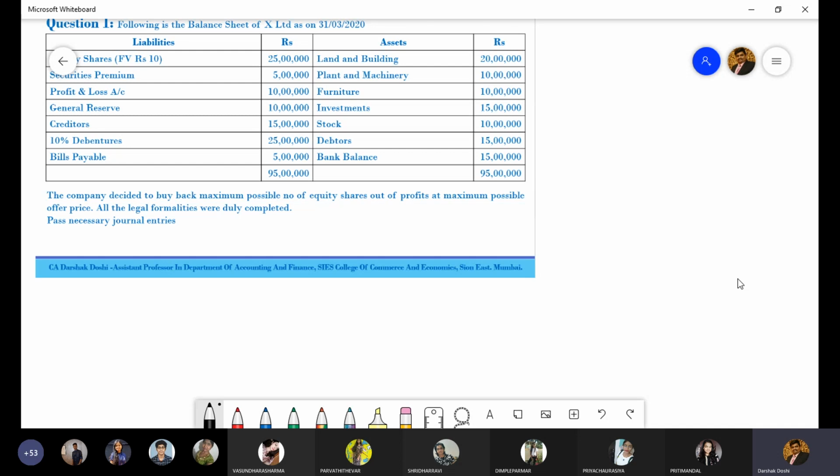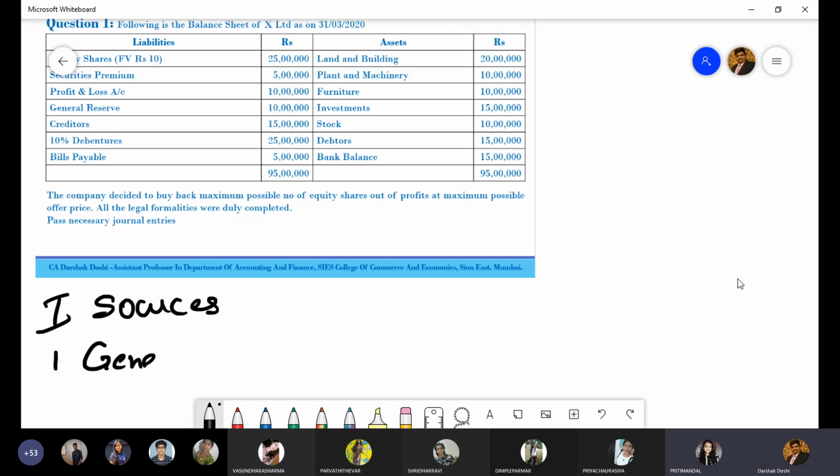So what will be the first point? Number one, sources. Correct. In sources, what all things do we have? General reserve, profit and loss. Perfect.